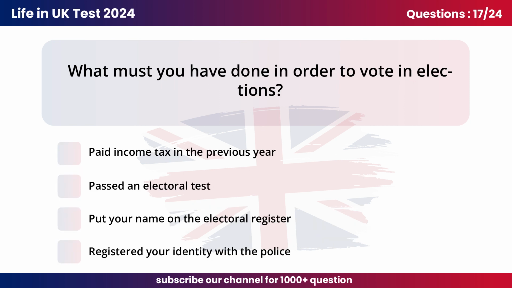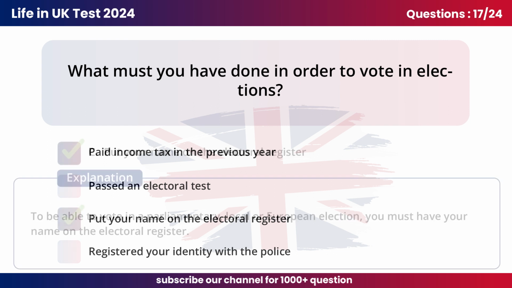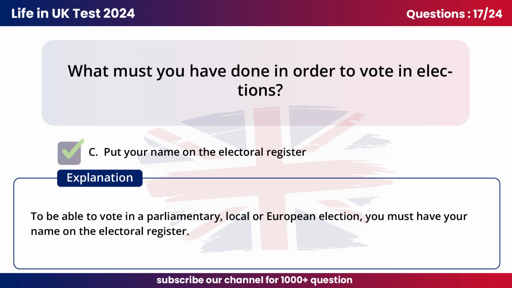Question 17. What must you have done in order to vote in elections? C. Put your name on the electoral register. To be able to vote in a parliamentary, local, or European election, you must have your name on the electoral register.